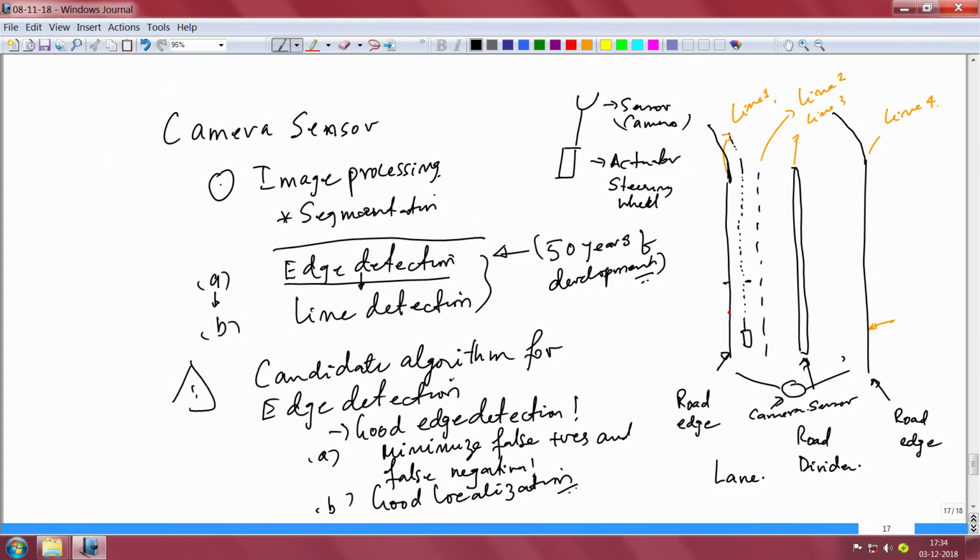Any sudden change in an image. Till here it was one type, suddenly you have a change, and therefore it indeed is a candidate edge. So any sudden change or discontinuity in an image you can declare as an edge.